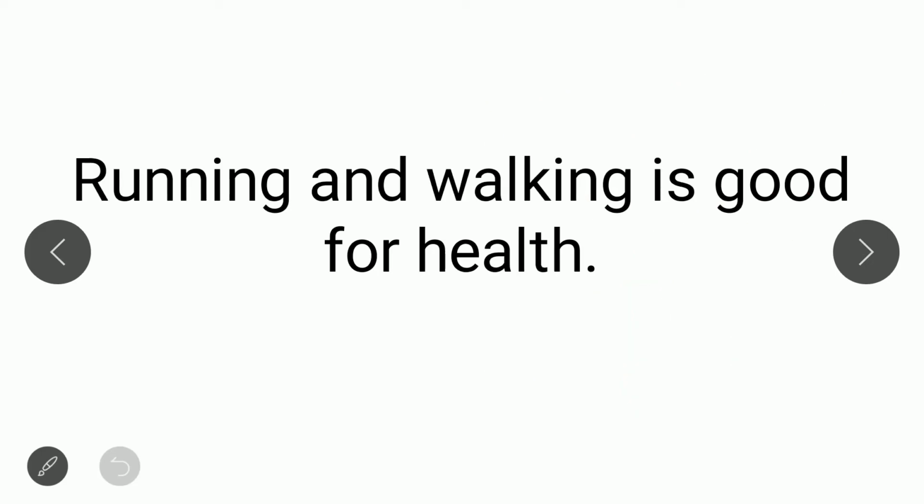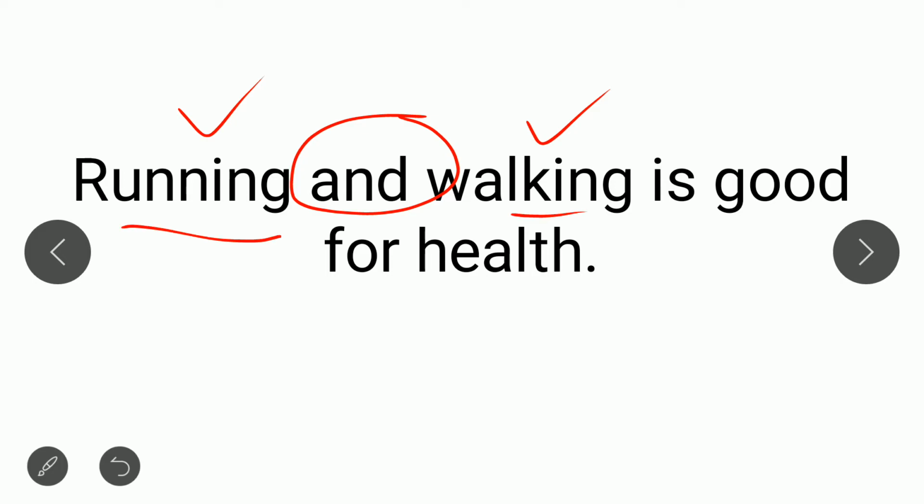The next sentence is: running and walking is good for health. Running is a gerund, walking is a gerund, and and is connecting them. There are two gerunds and we have used is with it. So the rule is that if we have only one gerund as a subject, we will treat it as singular. And if we have more than one gerund as a subject, we'll treat it as a plural subject, and we'll use a plural verb with it.